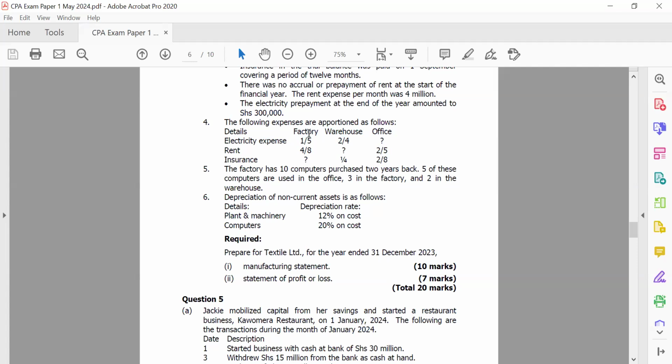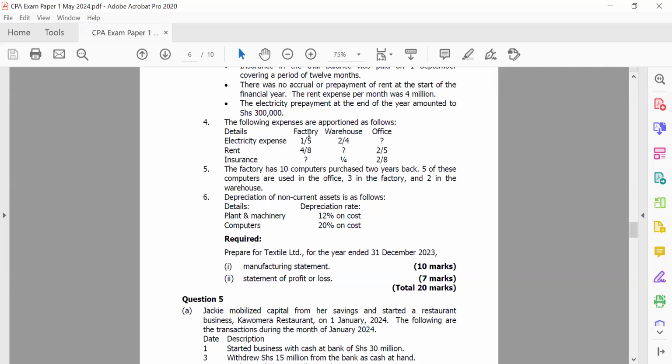So as you can see, we have something on factory, then we have something on warehouse. Warehousing is more like the selling and distribution costs, because once items leave the factory, they get to the warehouse. And then we have office, which sometimes we call the administration costs.